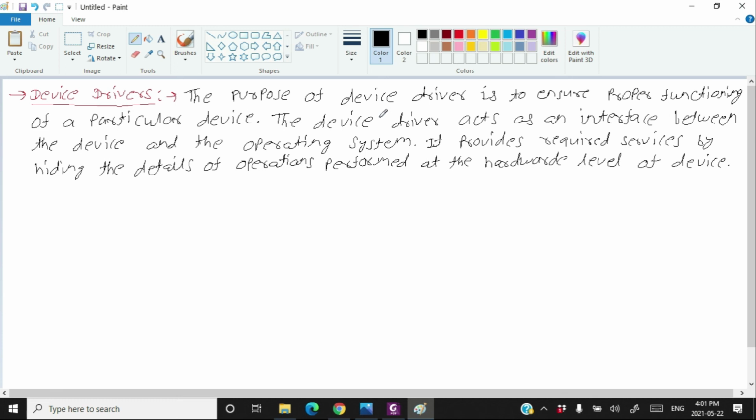And the last thing is that similar to the operating system and system utilities, the device driver is also a system software. So hopefully you got the concept of device driver.